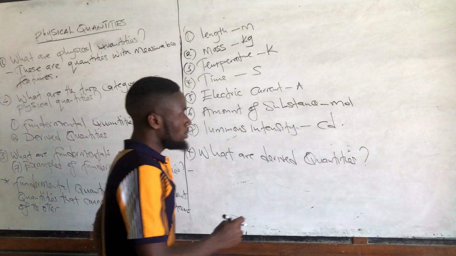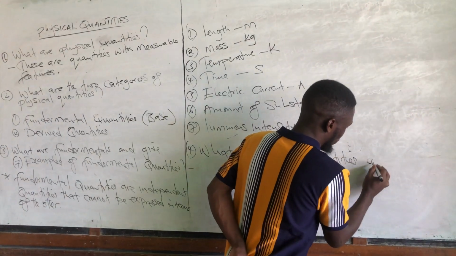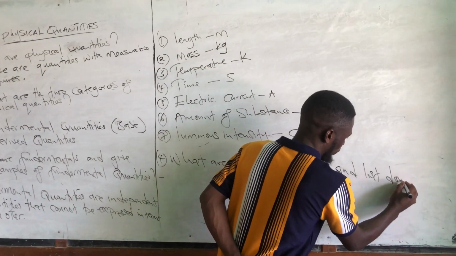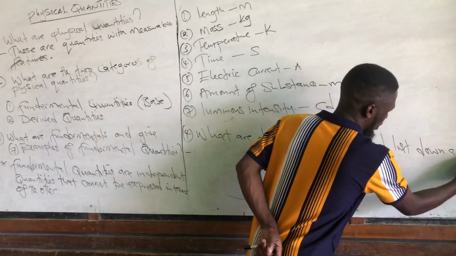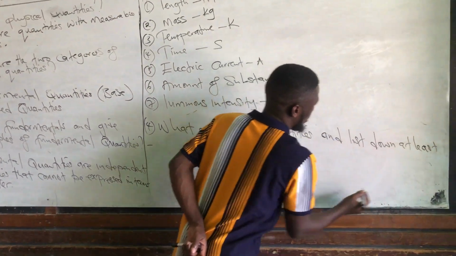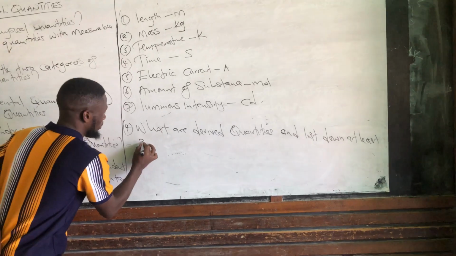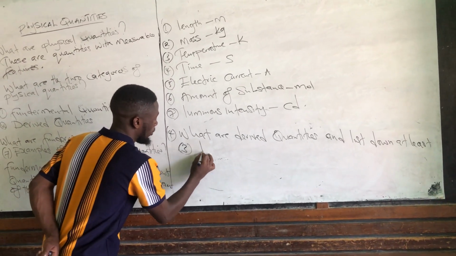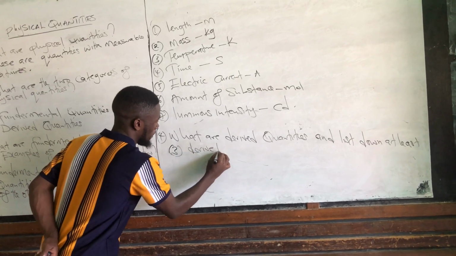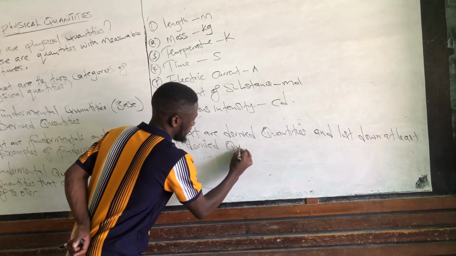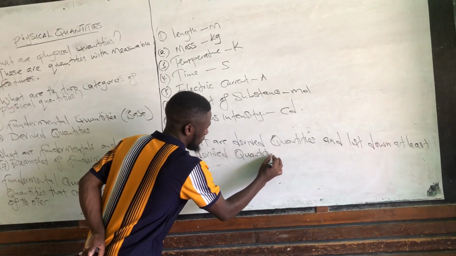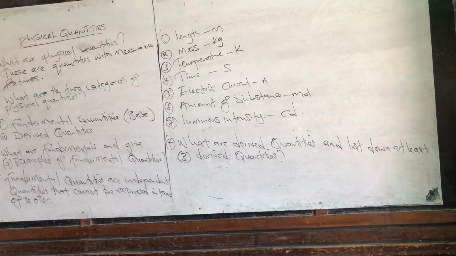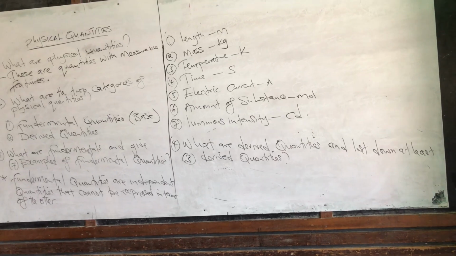And list down at least 3 derived quantities.